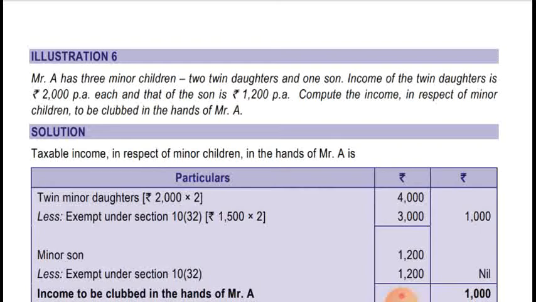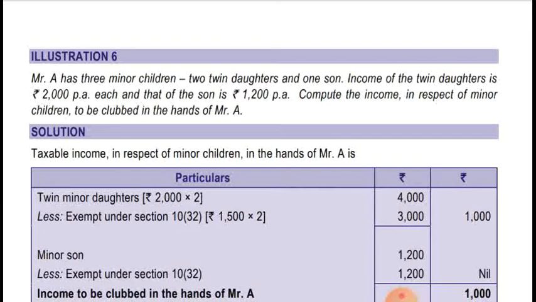So in this case, 2,000 into 2, that is 4,000, minus 1,500 into 2, that will be exempt. As you all know, it is exempt under section 10(32), which says that in respect of any income arising to any children which is clubbed in the hands of the individual, that is their parents, they will be getting an exemption of rupees 1,500 per child. So in this case it is the maximum allowable exemption. Okay, so let's see the solution.